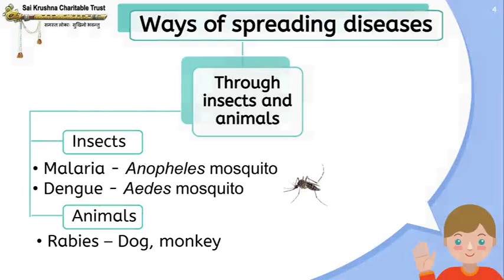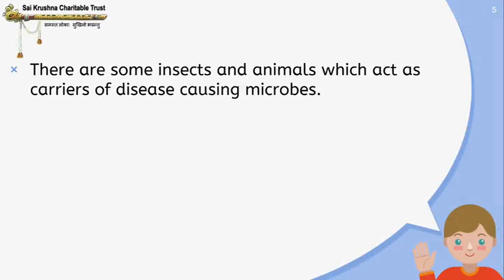Let us see how diseases are spread through insects. Insects and animals spread diseases. Insects such as Anopheles mosquito and Aedes mosquito spread malaria and dengue. These are the two main diseases which are spread by insects, malaria and dengue. And the disease spread by animals is rabies. Dogs and monkeys who have rabies, in case they bite another person or an animal, it can spread rabies from one animal to a person or another animal.